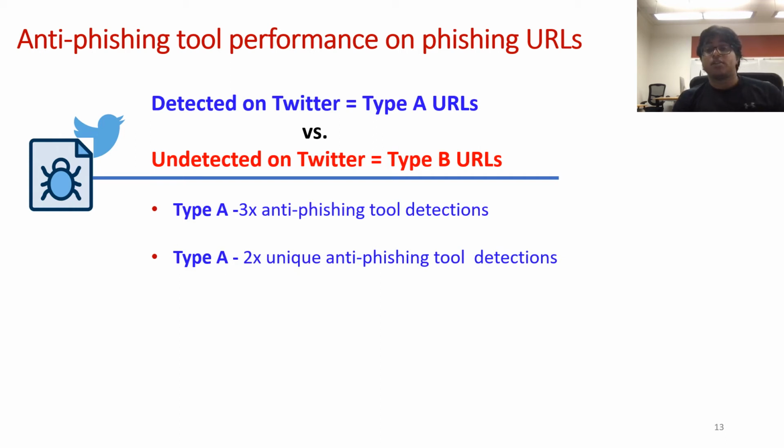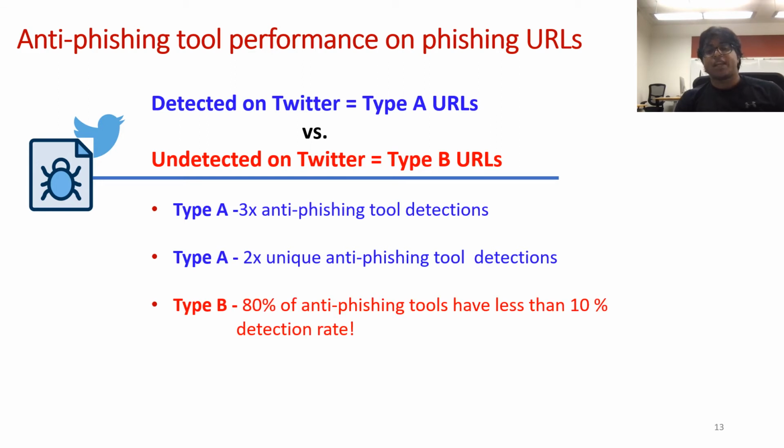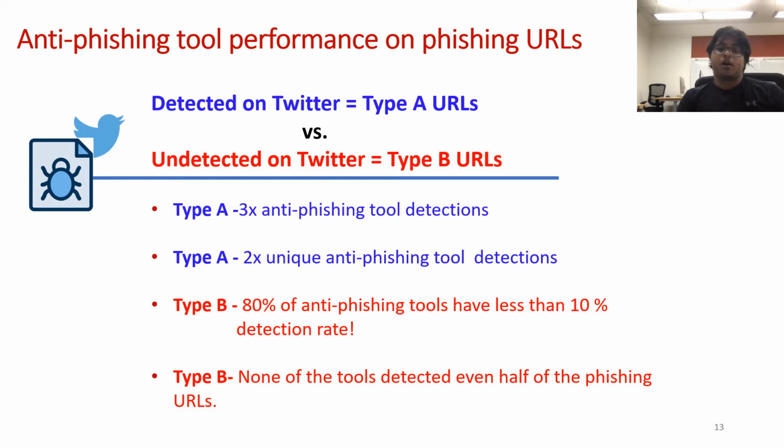Also, type A URLs were flagged by twice the number of unique anti-phishing engines compared to type B URLs. We also find that 80% of the anti-phishing tools have less than 10% detection rate for the type B URLs. Also, none of the anti-phishing tools were able to detect even half of the type B URLs. On the other hand, the engines actually performed far better for the type A URLs. So it appears that the URLs that were able to evade Twitter's detection were also able to avoid getting detected by several anti-phishing tools.